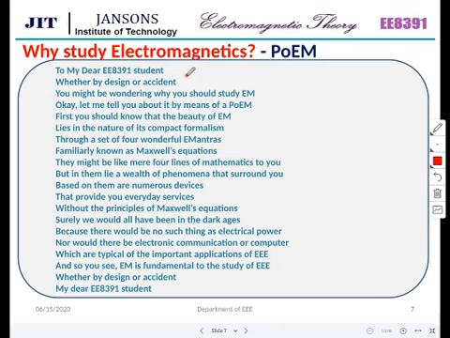Without the principles of Maxwell's equations, surely we would all have been in the dark ages, because there would be no such thing as electrical power, nor would there be electronic communications or computers, which are typical of the important applications of EEE. And so you see, EM is fundamental to the study of EEE. Whether by design or accident, my dear EE8391 student, you love this?